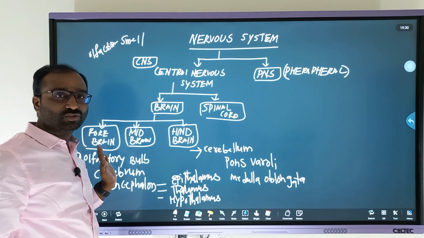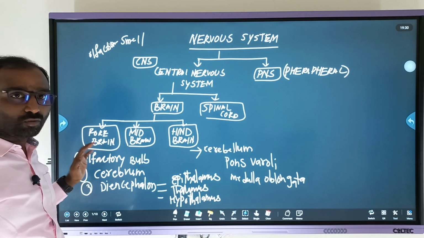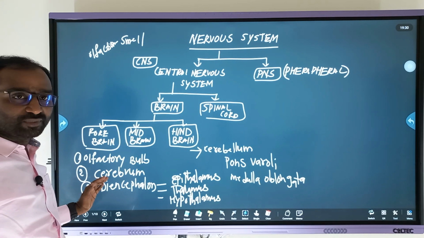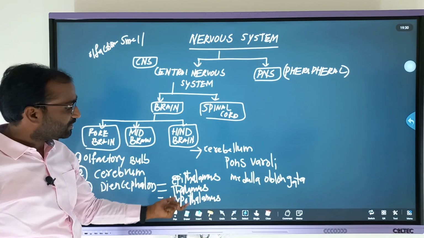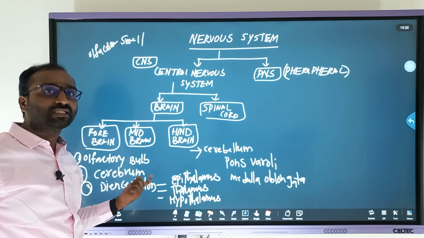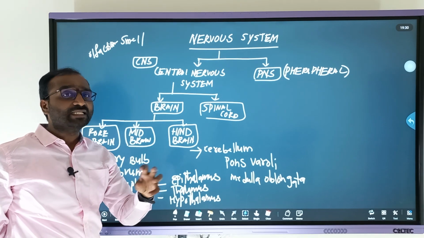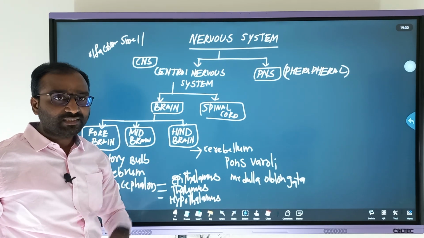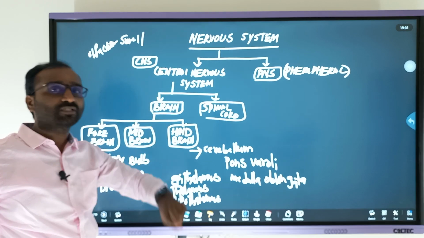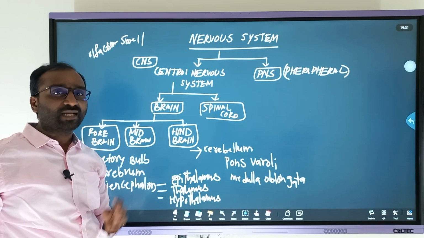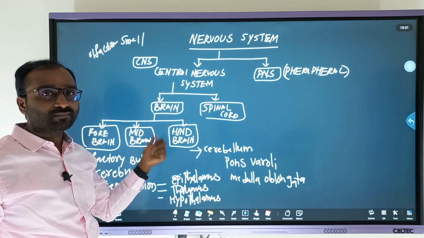So what did we discuss here? The brain is categorized into forebrain, midbrain and hindbrain. The forebrain has the olfactory bulb, then the cerebrum, then the diencephalon. The diencephalon is divided into epithalamus, thalamus and hypothalamus. The hypothalamus has priority; it is the master of the master gland in the endocrine system, and it has both neural as well as endocrine functions.